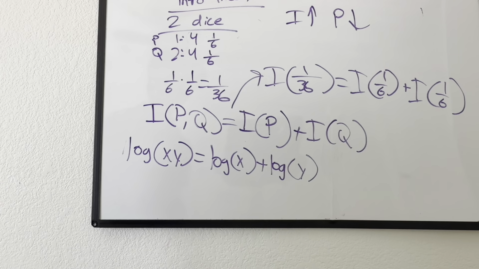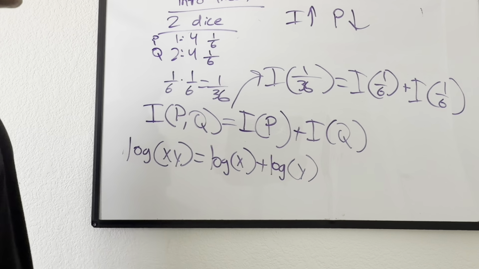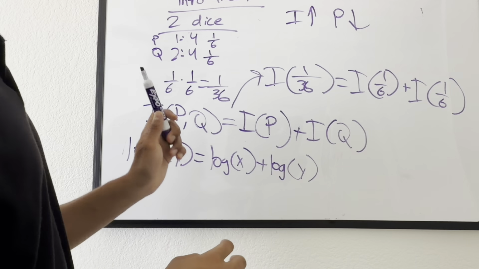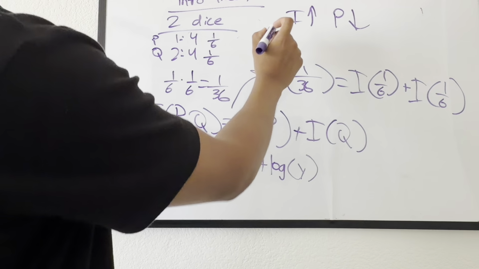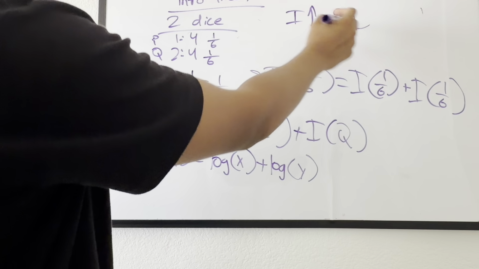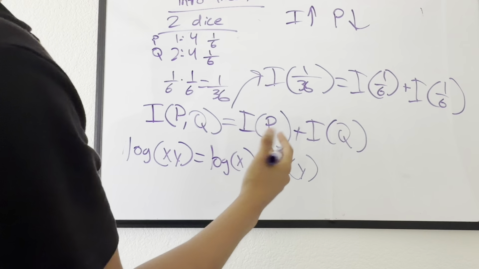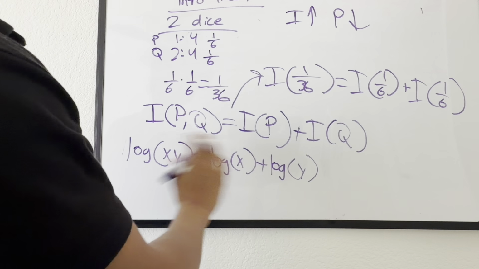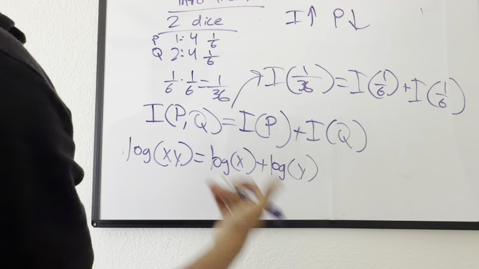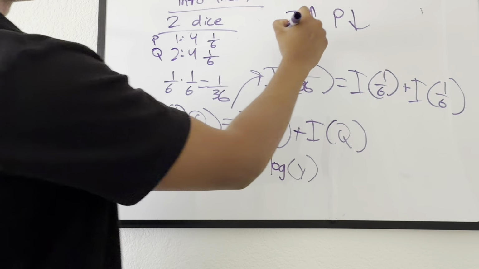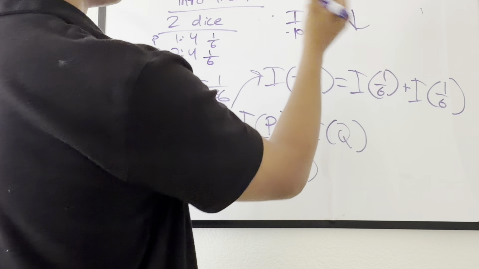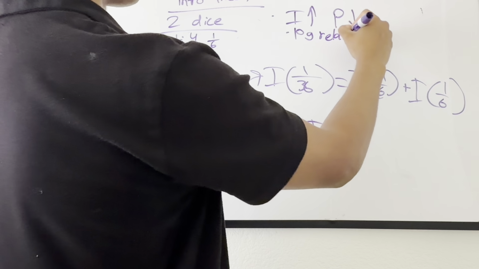So now we have two properties that we understand about I and about P. First, that as P decreases, I increases. And second, that there's some sort of logarithmic relationship over here, as we just saw from this situation. So we can do log relationship.